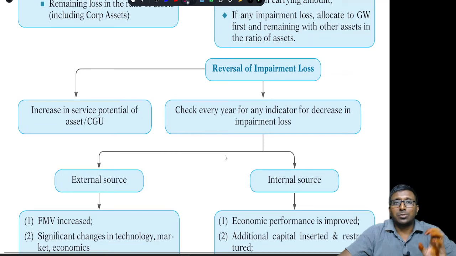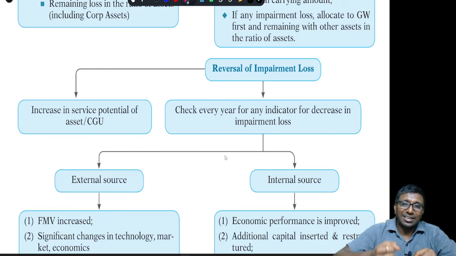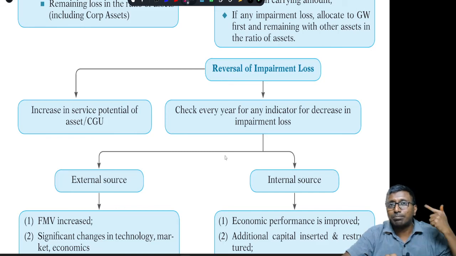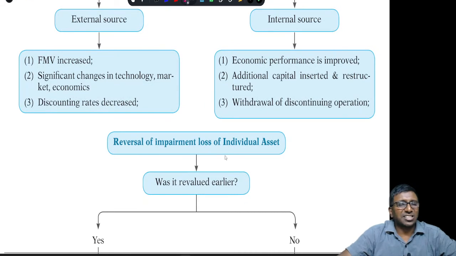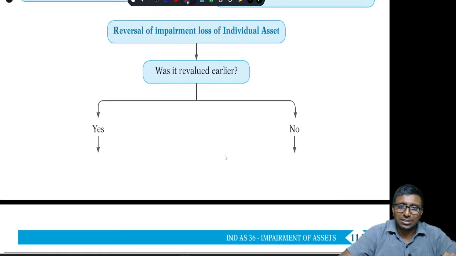And the next topic is with respect to reversal of impairment loss. Can we reverse it? Yes, you can reverse it. When can you reverse the impairment loss? Only when you find evidence that the company's earning capacity has gone up. Remember, the company's earning capacity, that is service potentiality, has gone up. Under that circumstance, whatever impairment loss you booked in the past can be reversed. For this also, you can consider external and internal indicators.